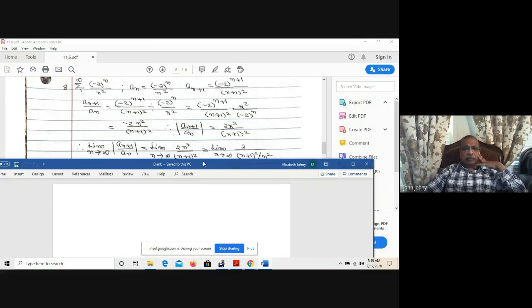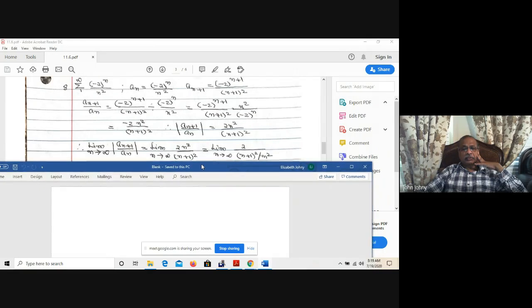So the limit as n approaches infinity of the absolute value of a_(n+1) over a_n is equal to the limit as n approaches infinity of 2n squared over (n plus 1) the whole squared. You divide both sides by n squared, meaning both numerator and denominator.